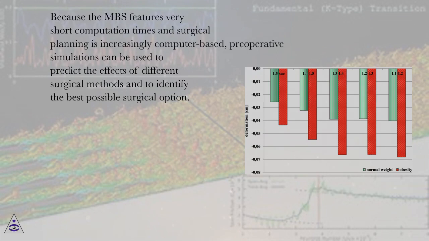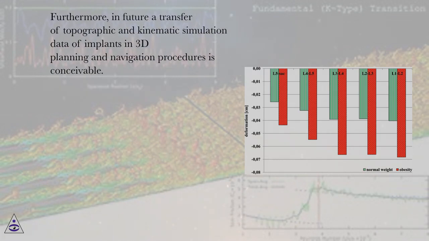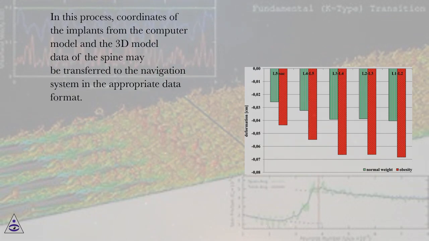Because the MBS features very short computation times and surgical planning is increasingly computer-based, preoperative simulations can be used to predict the effects of different surgical methods and to identify the best possible surgical option. Furthermore, in future a transfer of topographic and kinematic simulation data of implants into 3D planning and navigation procedures is conceivable. In this process, coordinates of the implants from the computer model and the 3D model data of the spine may be transferred to the navigation system in the appropriate data format.